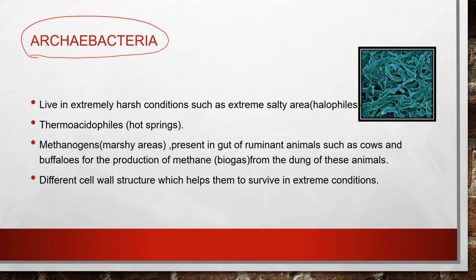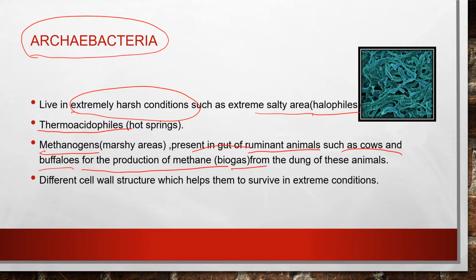So archaebacteria is the first category of bacteria. Why are they special? They live in extremely harsh conditions, that is they can live in extremely salty areas. Those bacteria living in salty areas are called halophiles. Those which are living in hot springs are called thermoacidophiles. Now some bacteria are present in marshy areas, they are called methanogens, and some are present in the gut of ruminant animals such as cows and buffaloes for the production of methane or biogas from the cow dung of